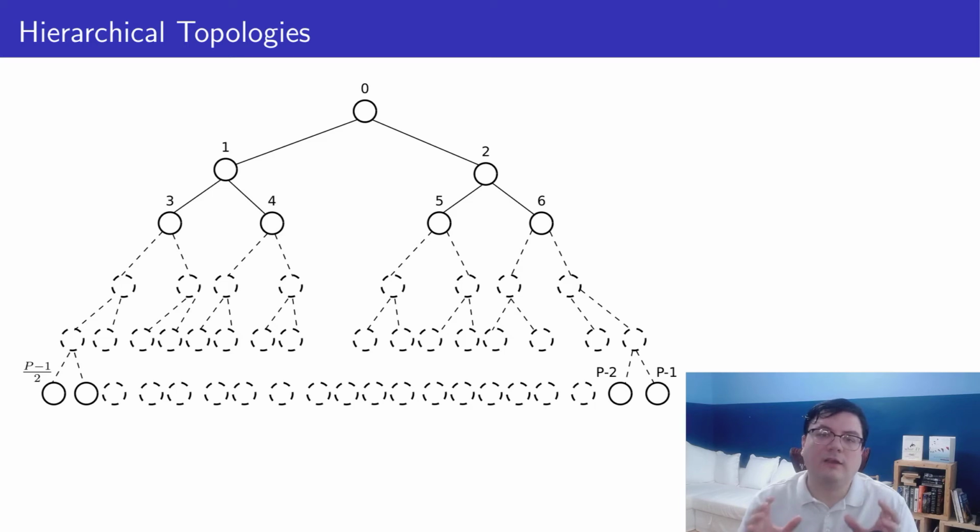Though hierarchical networks are still very brittle, any link going down would disconnect the network. Also, while the latencies are pretty good, the only communication path from anywhere on the left of the tree to anywhere on the right of the tree will have to go through node 0. It means that the links that are higher in the tree are going to receive more traffic, and so they are going to be more congested.